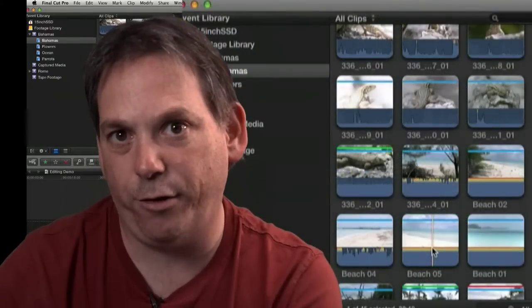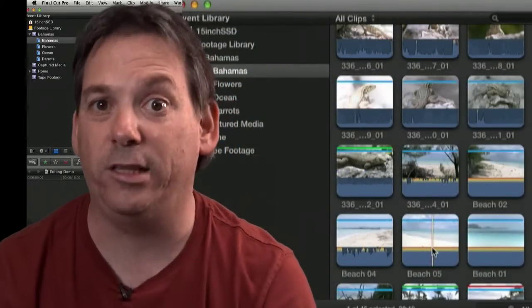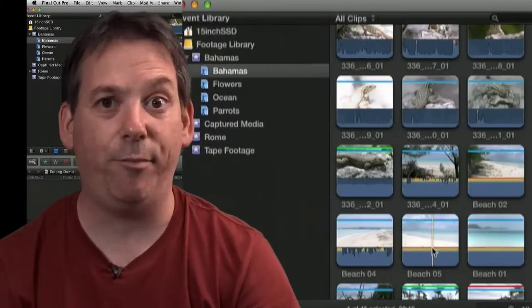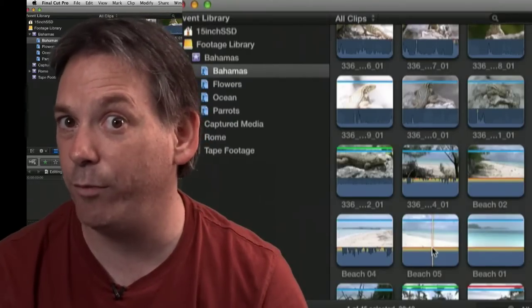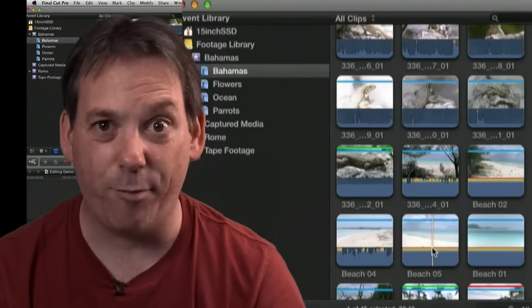What you need to do with your footage is you can either take the entire clip and put it into the timeline, or you can define a range. Now you may remember that we defined ranges on import when we brought content in from tape or when we brought content in from actual camera media.